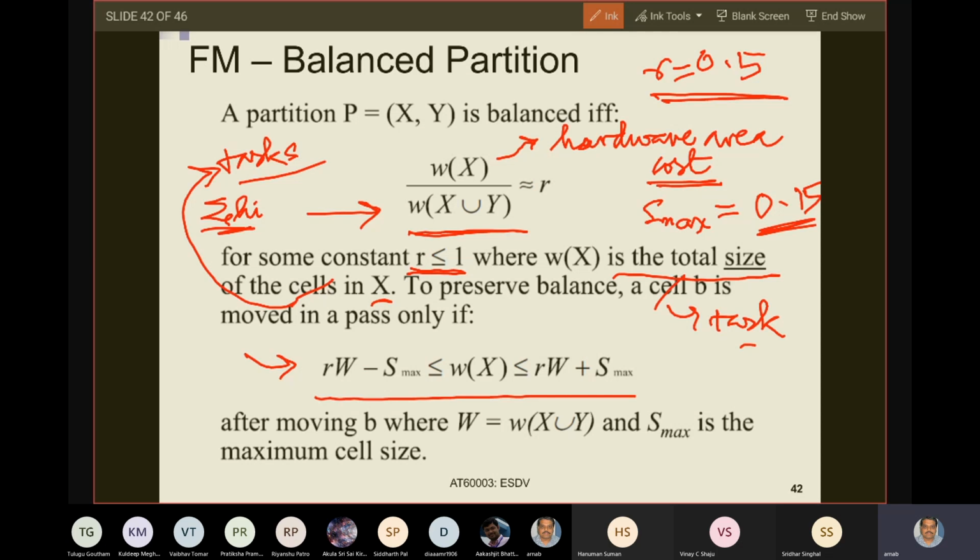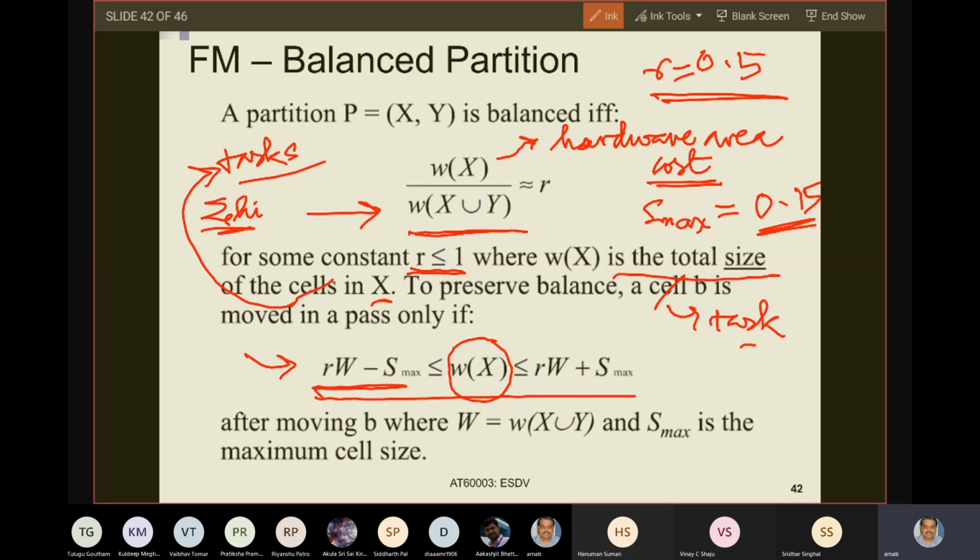So that means you will say that your partition, your hardware to software area proportion, is balanced if your hardware area is within the following bounds. So what is W?